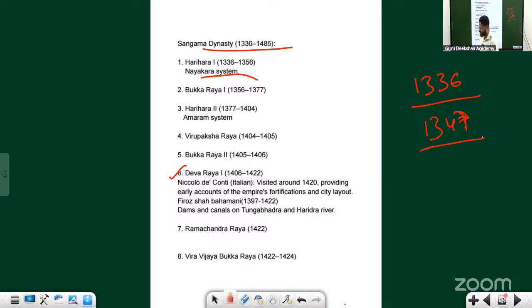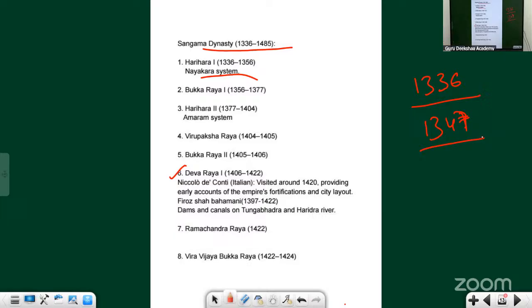Usually the battles happen between these dynasties because of controlling three economically rich areas. One is Tungabhadra Doab. Where is this Vijayanagara dynasty? It happened in the Tungabhadra Doab only, right? Near to the vicinity of Tungabhadra Doab.